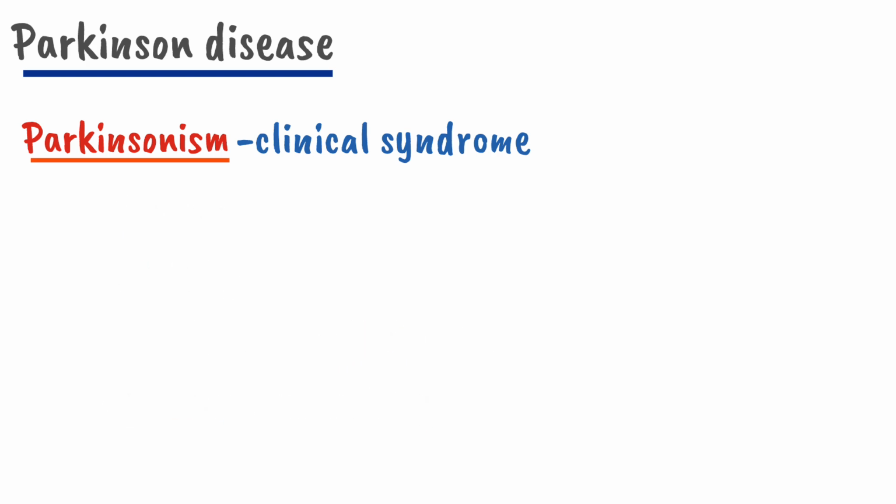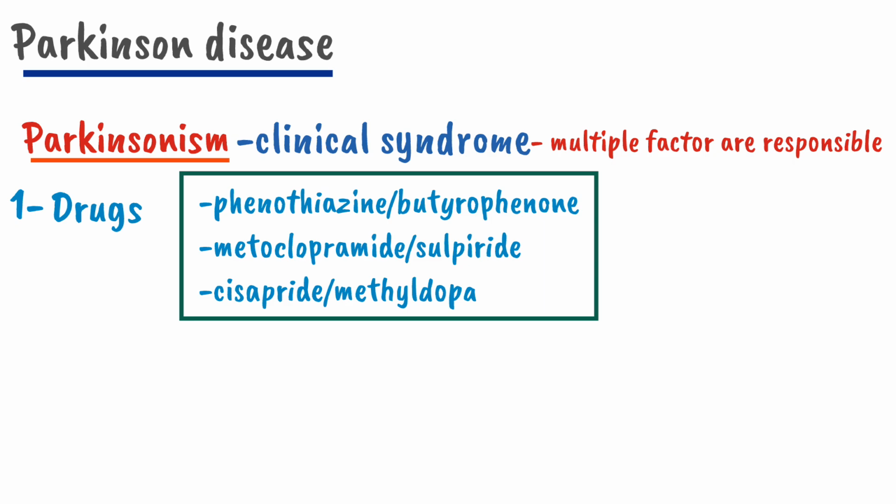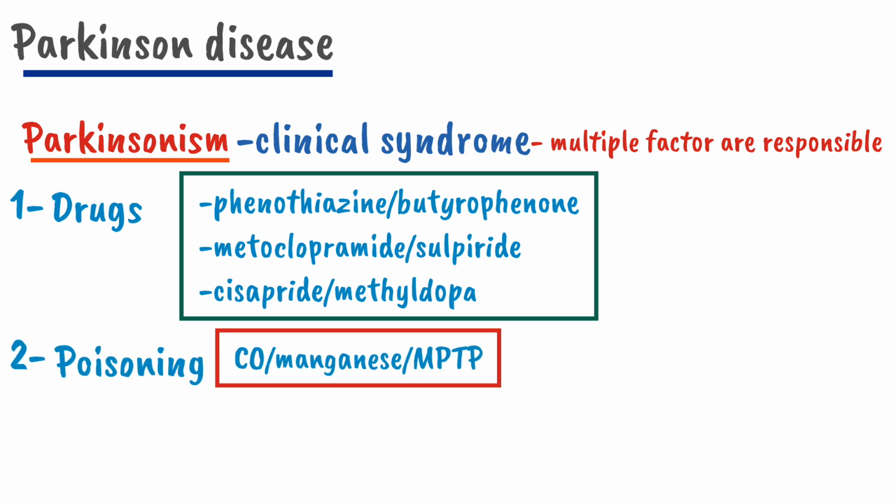For this clinical feature of Parkinsonism, there are multiple factors responsible. The first one is drugs such as phenothiazine, butyrophenone, metoclopramide, sulpiride, cisapride, and methyldopa. The second one is poisoning such as carbon monoxide, manganese, and MPTP, methyl phenyl tetrahydropyridine.